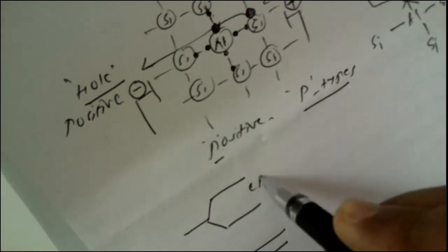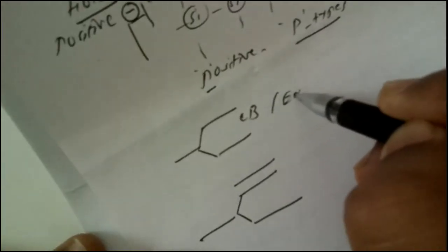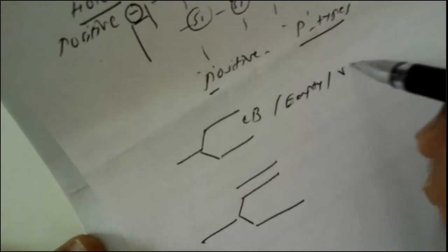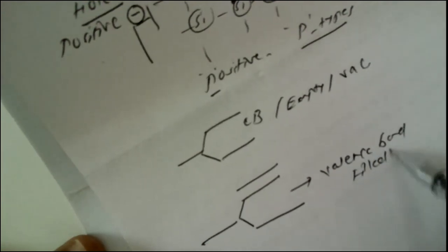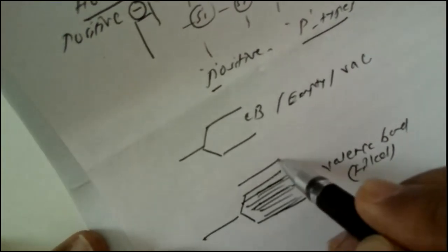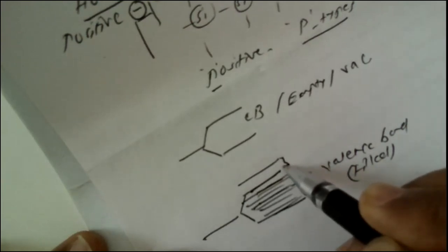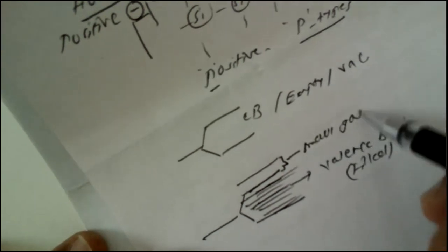This we know as the conduction band, which is empty. This is empty or vacant. This is known as the valence band, which is completely filled with electrons. So for this reason, we can show a dashed line. And here, a band of energy level. This is a band of energy level, that is, a very small gap is there.